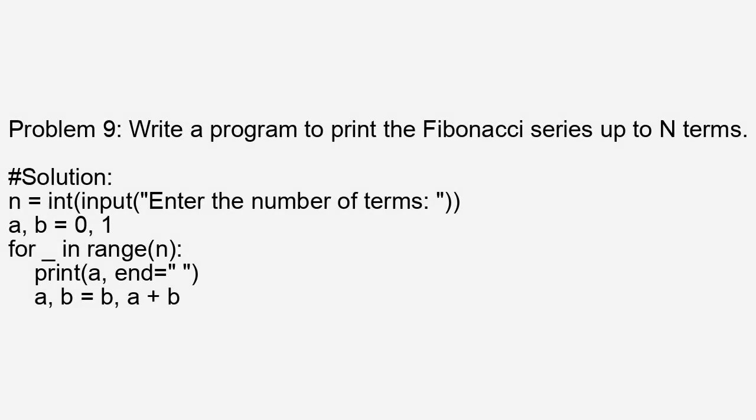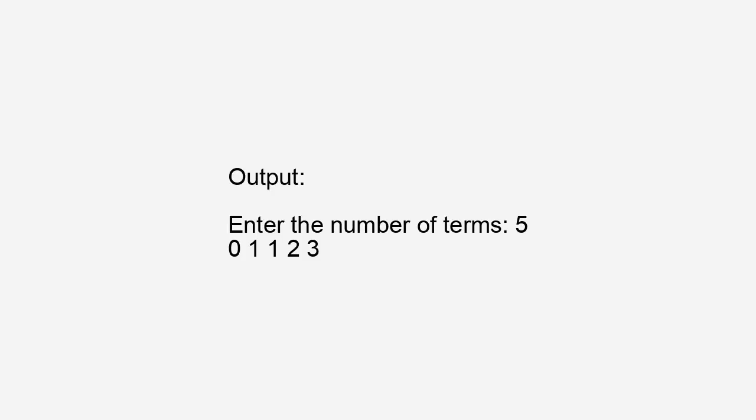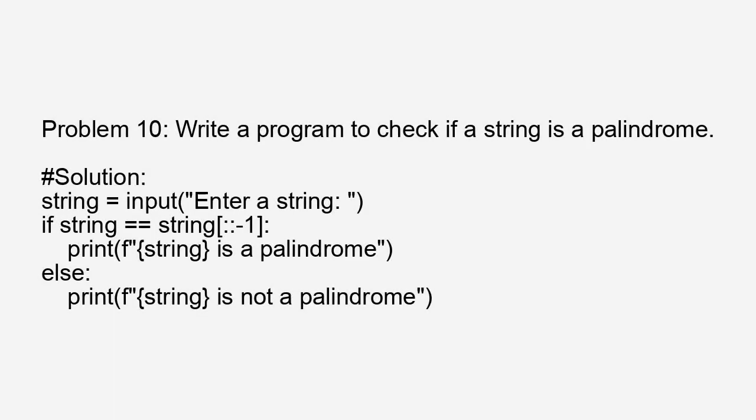Problem 9. Write a program to print the Fibonacci series up to n terms. # Solution: n = int(input('Enter the number of terms: ')). a, b = 0, 1. for _ in range(n): print(a, end=' '), a, b = b, a + b. Output: Enter the number of terms: 5. 0 1 1 2 3.